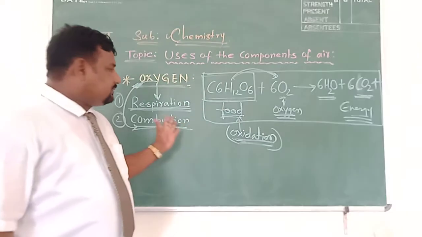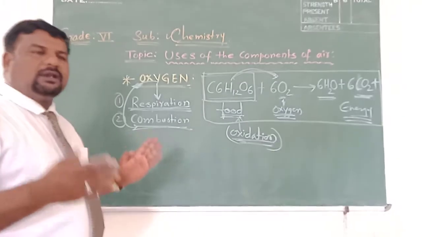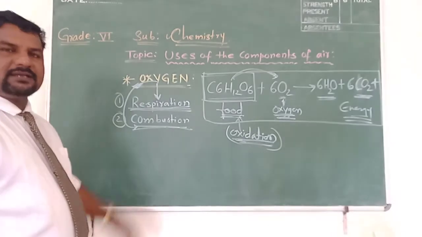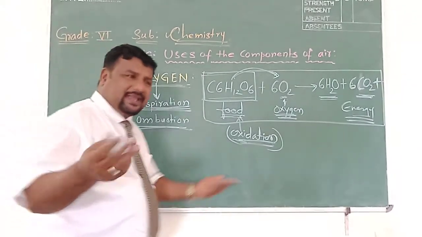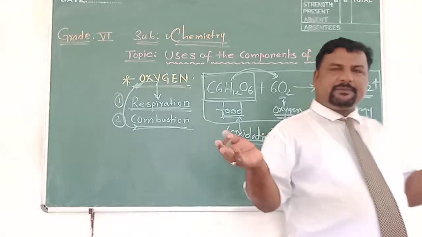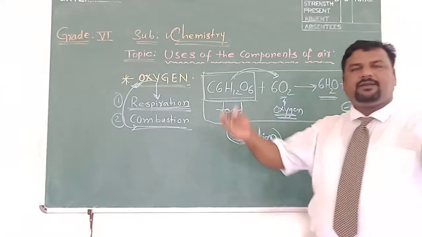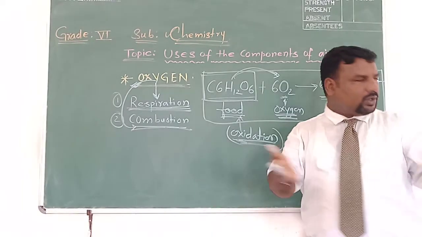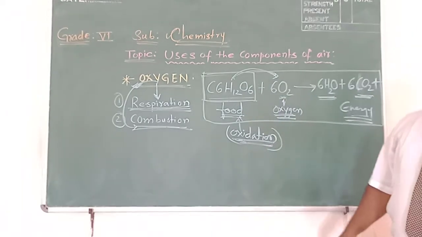Combustion, in a simple way, we can call it burning. In other terms, a burning process we call combustion. What do you mean by a combustible substance? The substance which can burn. Paper, cloth, wood, these all are combustible substances.